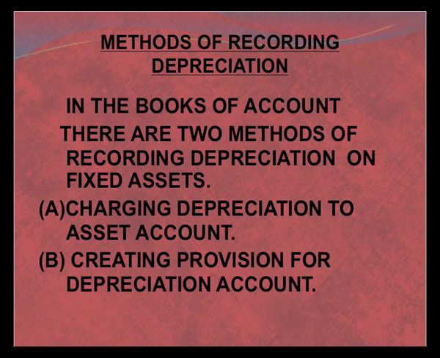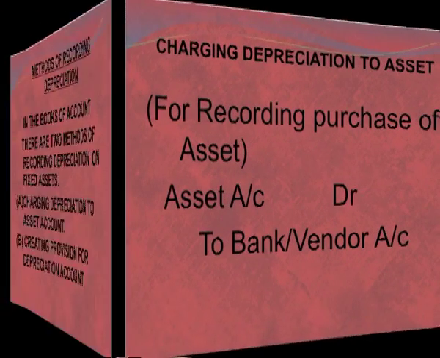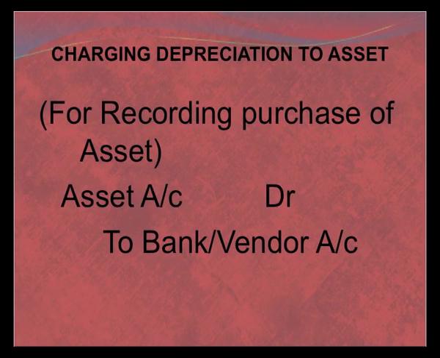When we talk of the method of accounting of depreciation, there are two methods for recording the depreciation on the fixed assets. The first method is charging the depreciation to asset account, and the other is creating the provision for depreciation account. For depreciation to asset account, we make certain entries. First, for recording the purchase of the asset, we have to pass the accounting entry: asset account debit to bank or vendor account. If you purchase the asset for cash, we will credit the bank account. If you purchase the asset on credit, we will credit the vendor's account.